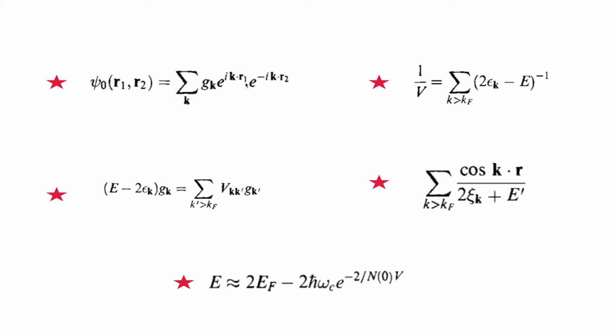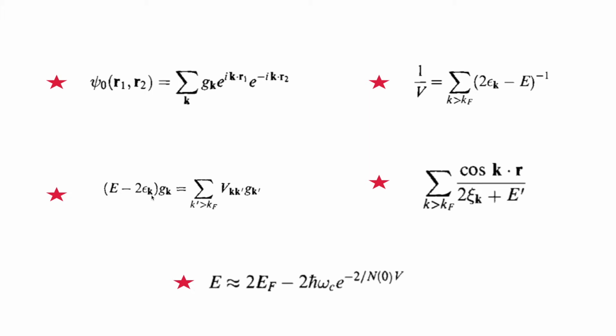Now second, what we have to do is very simple. Once you get a wave function, put it in the Schrodinger equation. By putting it in the Schrodinger equation, you get to the second equation. Now here is the interesting fact. This Gk is the weighting factor. This V is the interaction strength between the two electrons. And here you see, after putting it in the Schrodinger equation, we get this E minus 2 epsilon k, right?